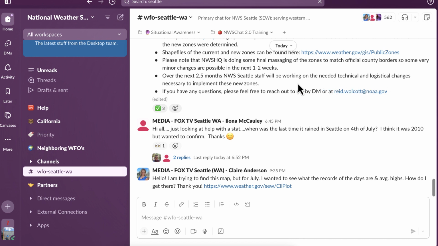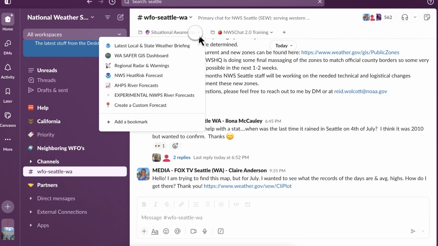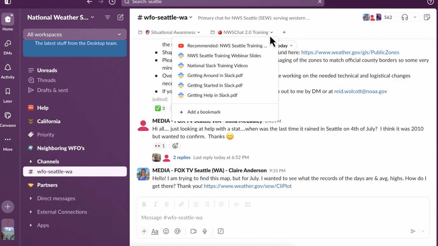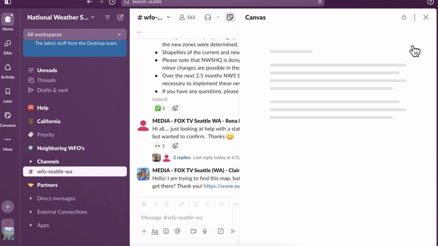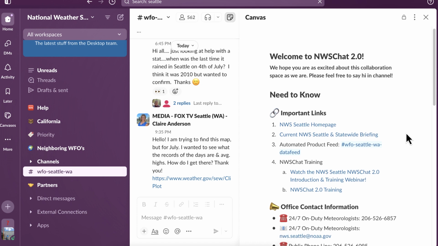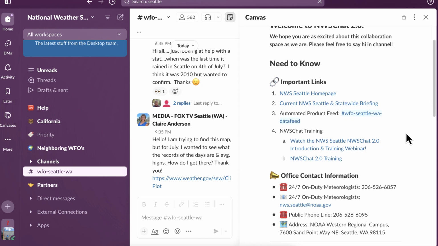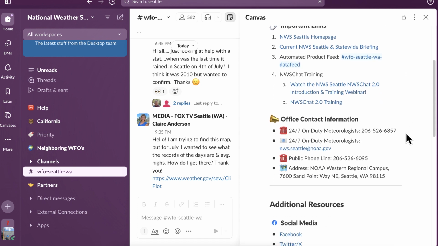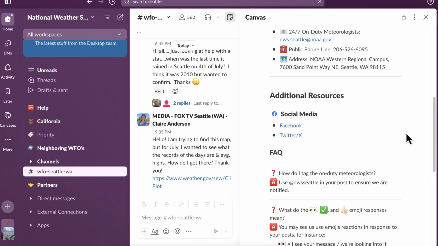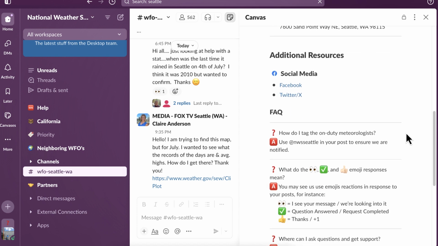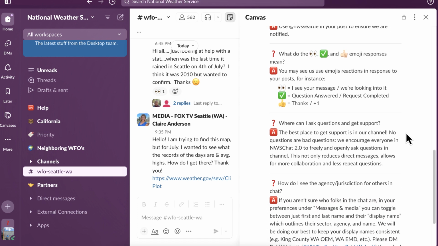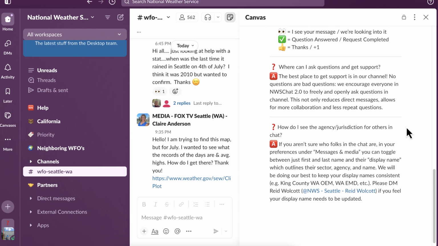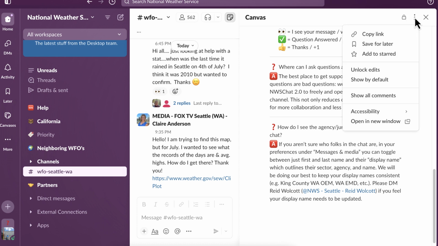Under the channel name, we'll find important bookmarked resources. And in the channel canvas, located in the top right of the channel, we'll see even more context alongside some FAQs. One feature to note about canvases is you're able to lock edits, giving them some more utility than pins or bookmarks. This is meant to prevent any accidental mistakes or edits by folks who have access to the channel. In order to make changes like locking or unlocking the canvas, you can select the ellipses in the top right.